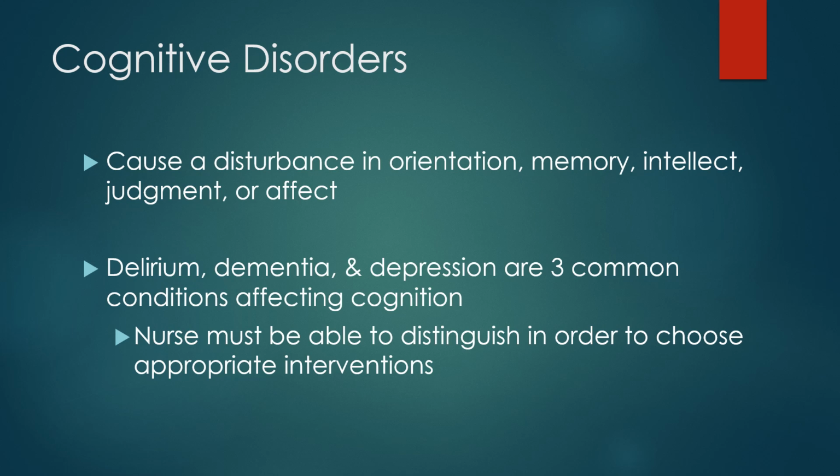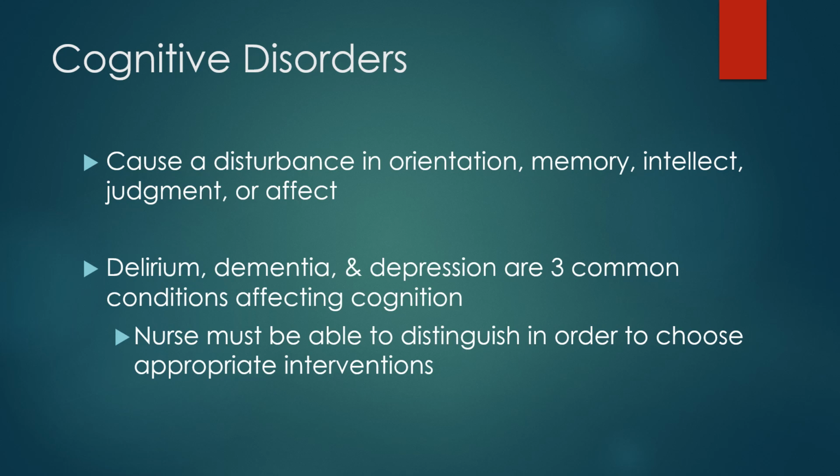Cognitive changes are not a normal part of aging. If a person has cognitive changes, something is going on physiologically or structurally in the brain. Cognitive disorders may cause a disturbance in orientation, memory, intellect, judgment, or affect. Changes in orientation may be person, place, time, situation, and following commands. It may be all of them or only one of them that's affected by the cognitive disorder.